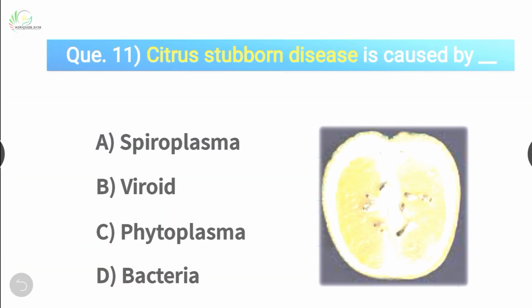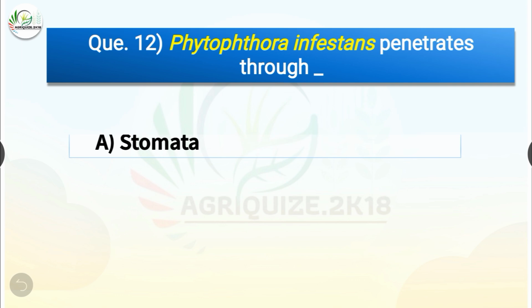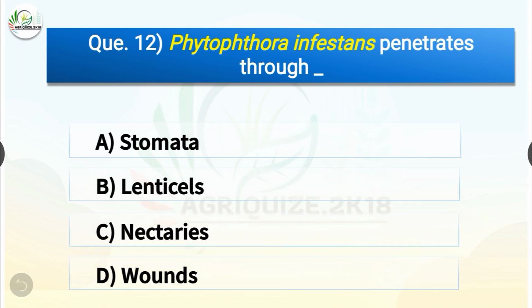Question number 12. Phytophthora infestans penetrates through dash. The options are stomata, lenticels, nectaries or wounds. The correct answer is option A, stomata. So Phytophthora infestans penetrates through stomata.